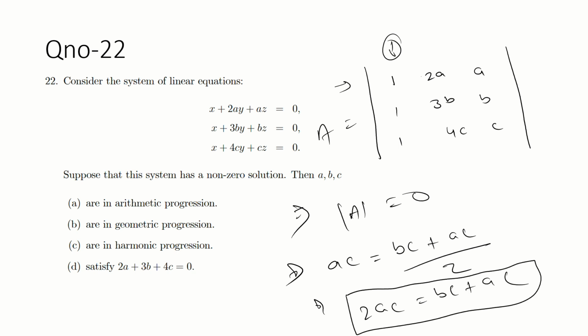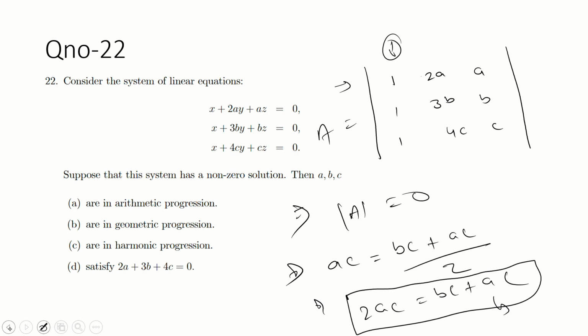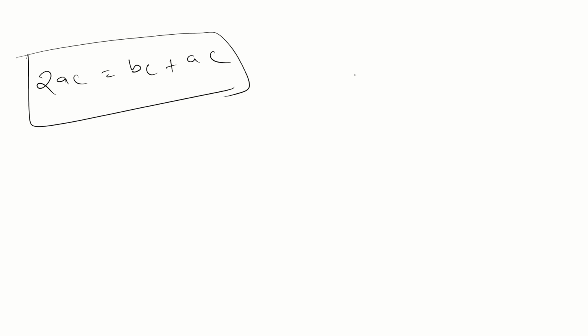AP, GP or HP, if there are three numbers A, B and C. So this is a condition for HP. You will get 2AC by BC plus AC.